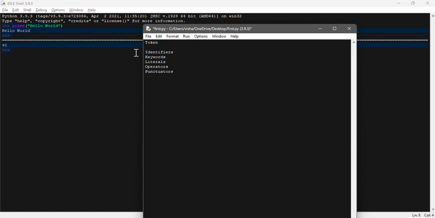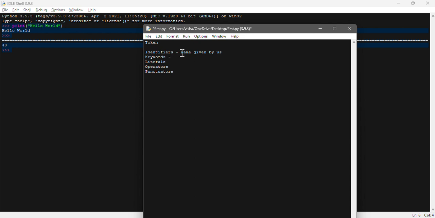So what are identifiers? Identifiers are important because an identifier is a name given to a variable, and it is mainly used for a variable, method or class. You can declare that, or any object, and the name is known as an identifier. So it is very important. It is a name given by us.